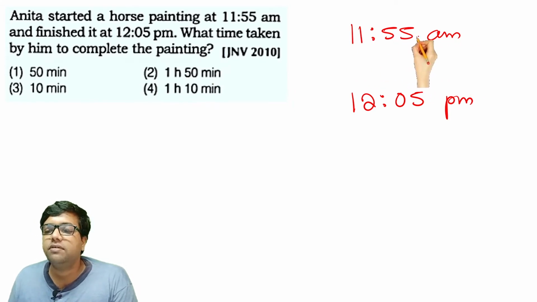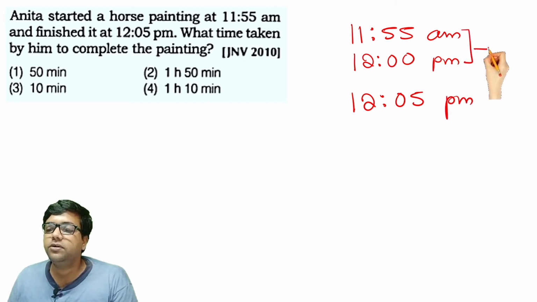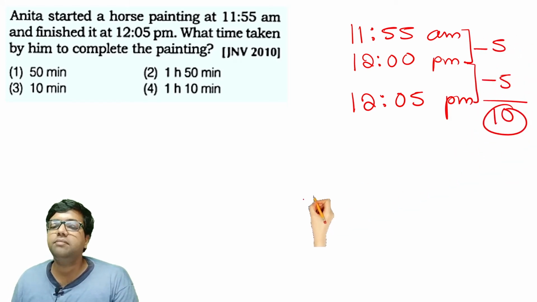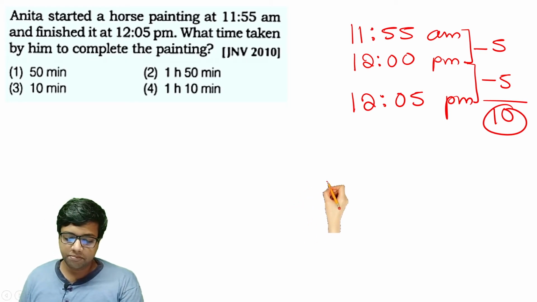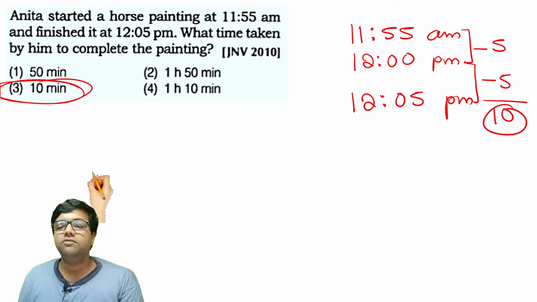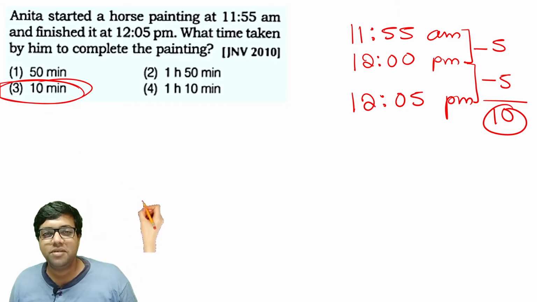So after 11:55 a.m., what time will come? 12 o'clock will come after 5 minutes. 12 p.m. will come. So from here to here there is a 5 minutes gap. From here to here there is a 5 minutes gap. 5 plus 5, there is a total 10 minutes gap. So in total, she painted the painting only for 10 minutes. The time taken to do the painting is 10 minutes only.